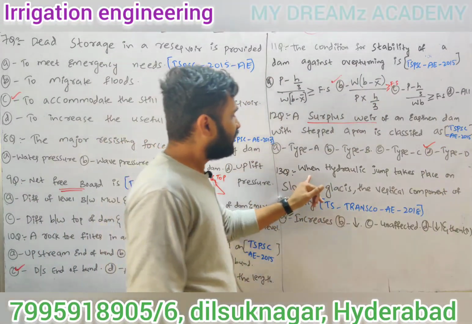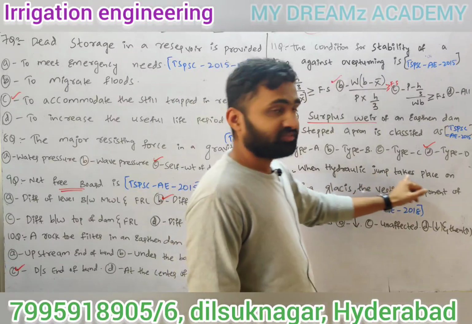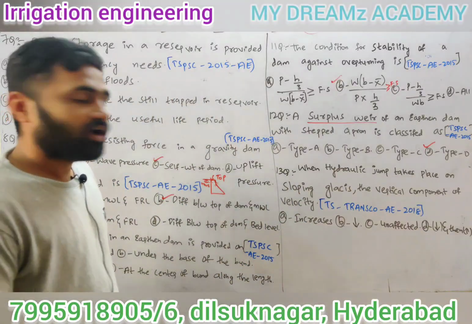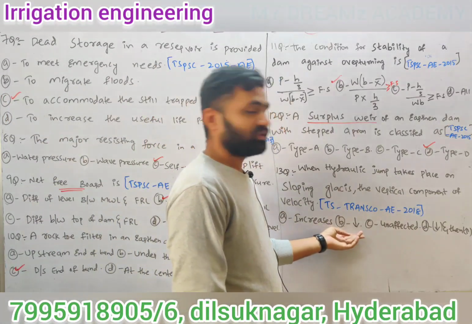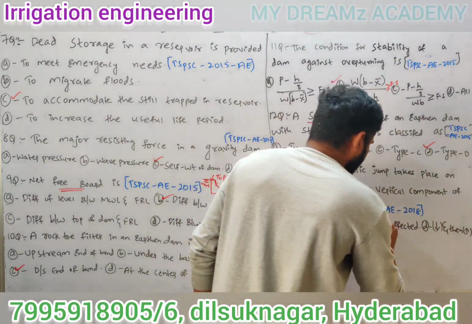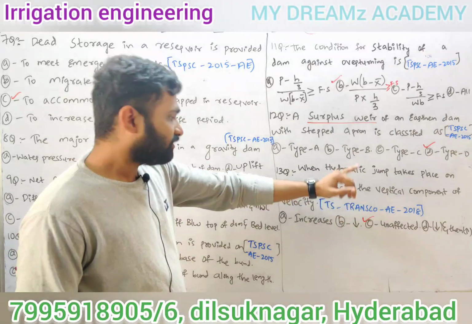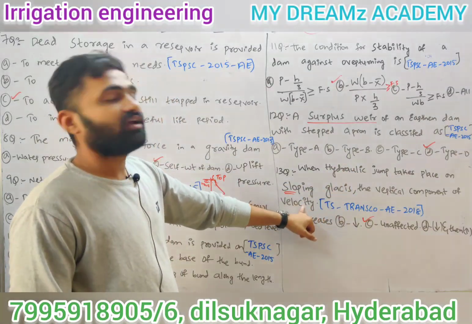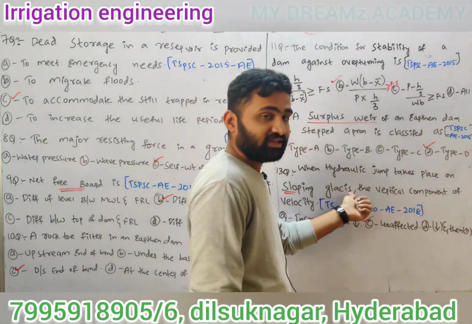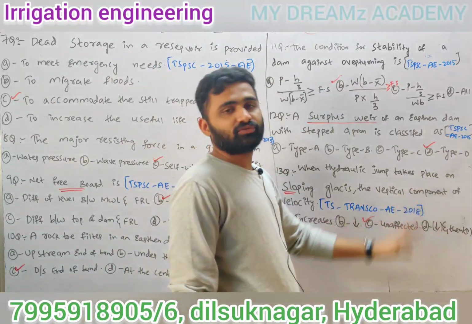Next, the 13th question. When hydraulic jump takes place on sloping glacis, the vertical component of velocity: increases, decreases, unaffected, increases and then decreases. The answer is unaffected. Here we are discussing slope, and they asked about the vertical component of velocity. The vertical component will not be affected, the horizontal component will be affected. So when hydraulic jump takes place on sloping glacis, the vertical component of velocity remains unaffected. That is a TS Transco AE 2018 question.